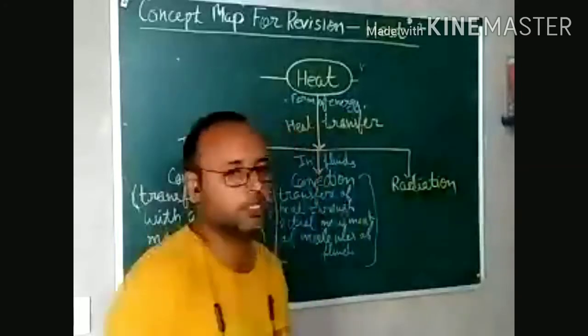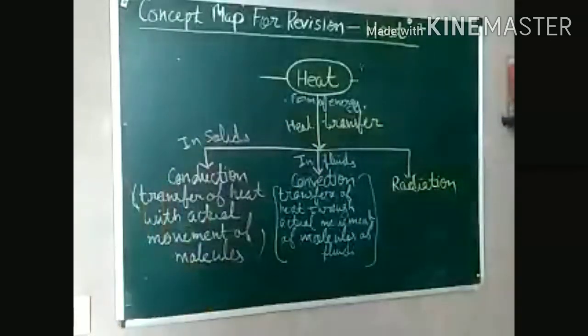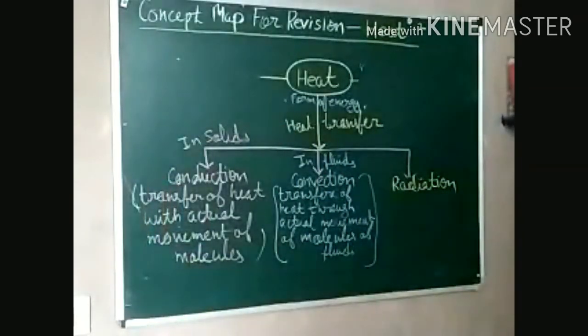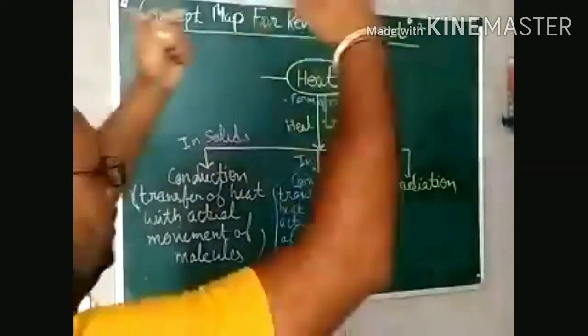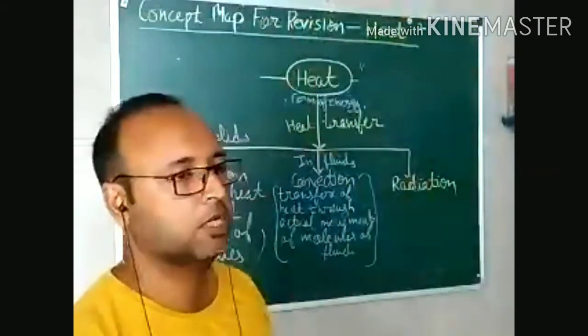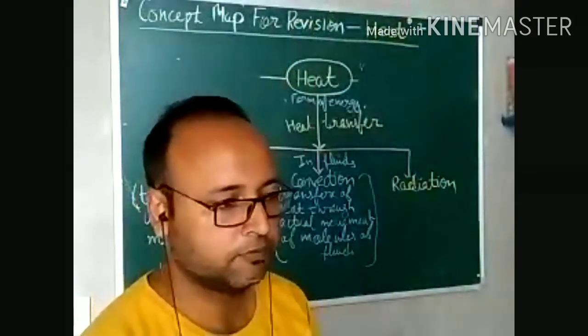Radiation, we have already discussed the mode of this transfer of heat. Radiation is transfer of heat without affecting the medium. We are getting the heat of the sun sitting here on the earth. That is the mode of heat transfer, radiation.